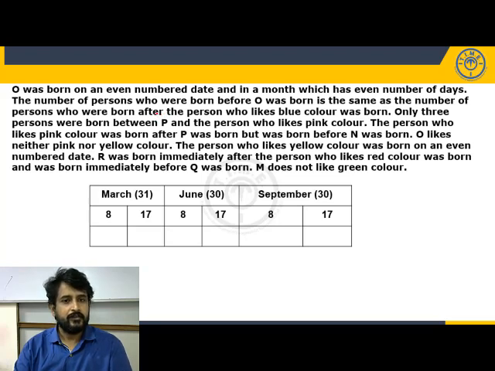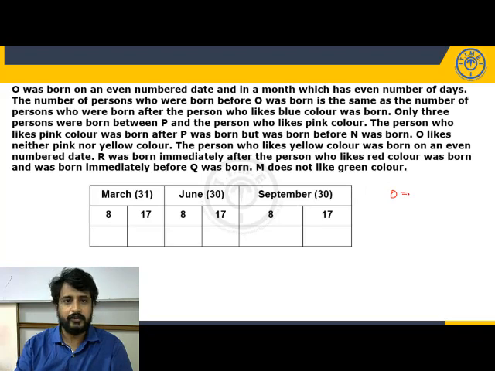What is given here? O was born on an even number date and in a month which has an even number of days. March consists of 31 days, June consists of 30 days, September consists of 30 days. What is given regarding O?